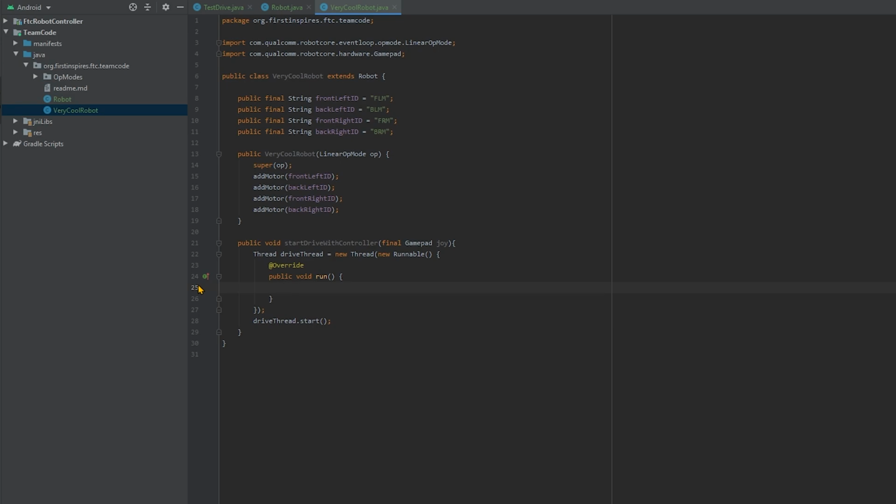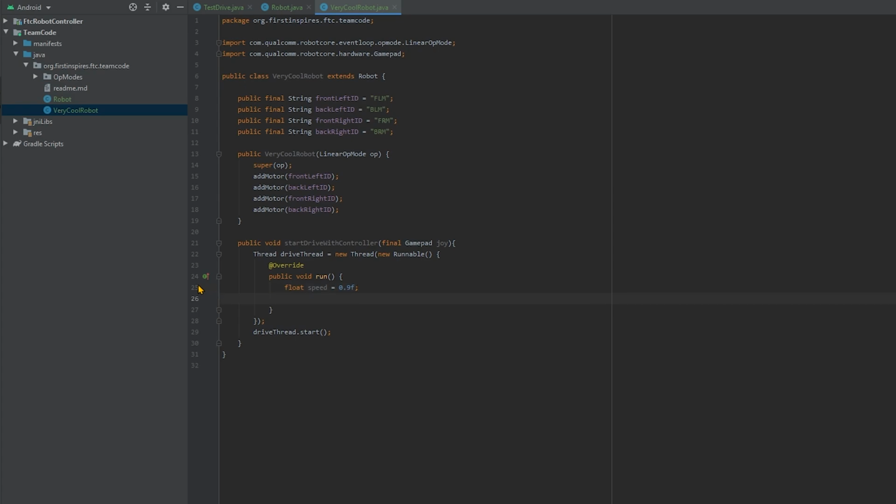Let's get the robot to move when we use our controller. First, define the speed variable. I'll set it to 0.9, but you can set it to whatever you like, within boundaries, of course. So float speed equals 0.9f. Now, create a while loop.